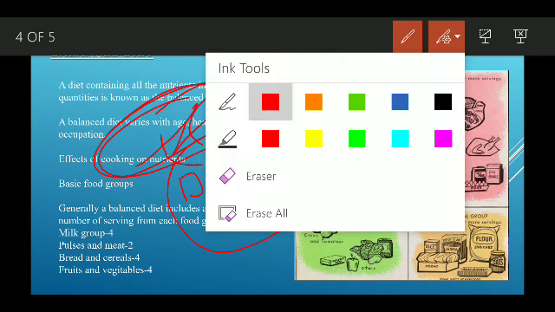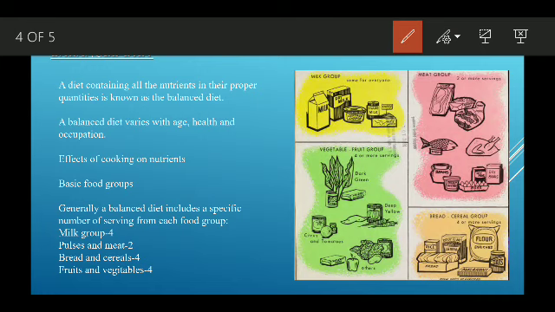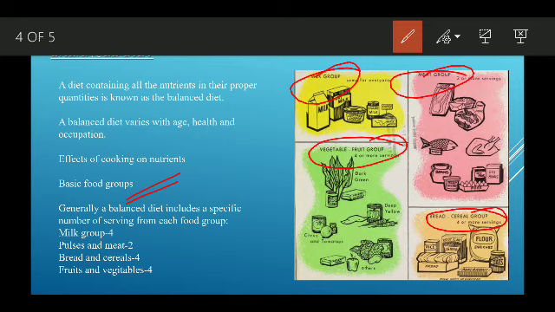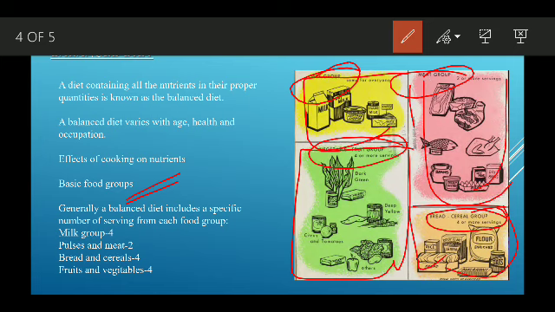Then basic food groups. The basic food groups are the milk group, the meat group, the vegetable and fruit group, and the bread and cereal group. Depending upon their type, they are categorized into 4 groups.